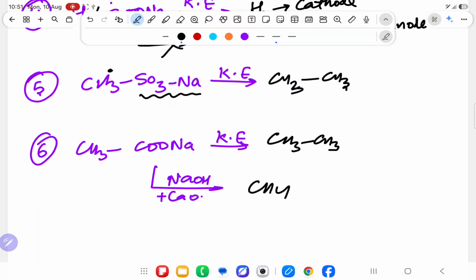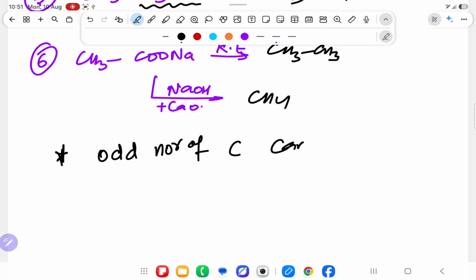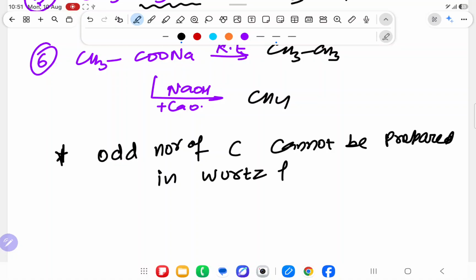One problem, that odd number of carbon cannot be prepared in the Wurtz family and Kolbe electrolysis,